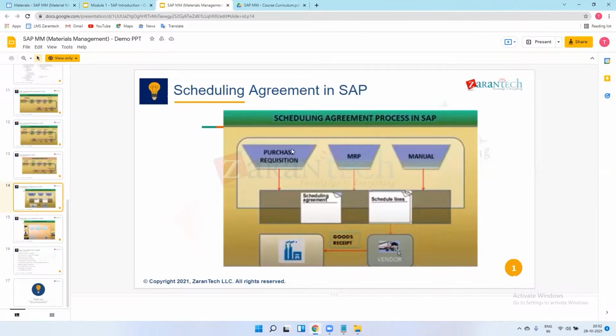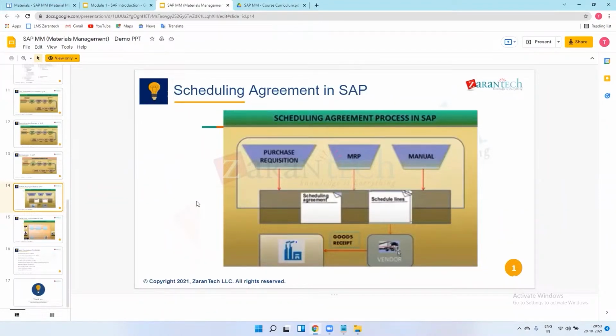This snapshot is a little bit tricky, I'll try to explain it myself. After the purchase requisition, we go for PO creation. In PO creation, we maintain scheduling lines. Suppose I have created one purchase order for the vendor and I don't want the material in one go.